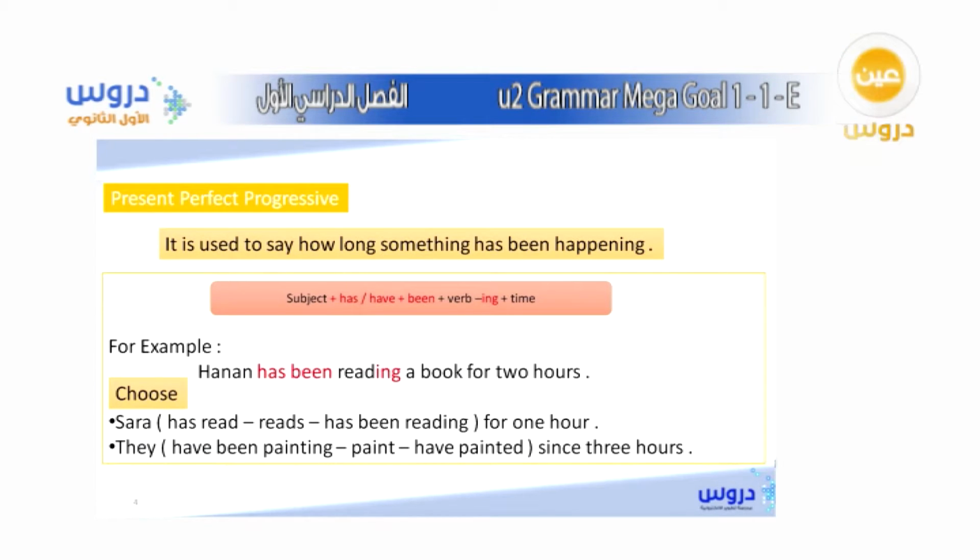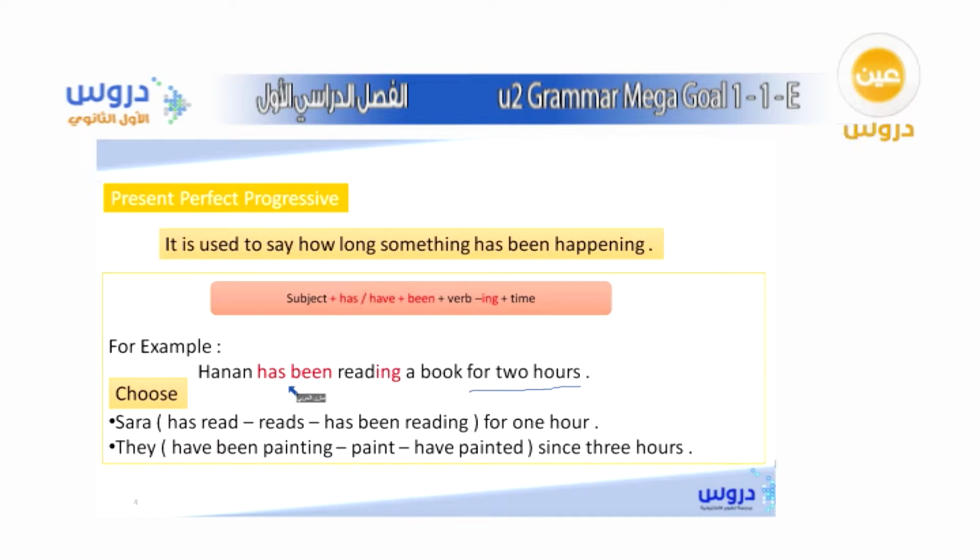This type of tense, we usually use it with for or since to indicate time, to see how long this action was happening or has been happening.